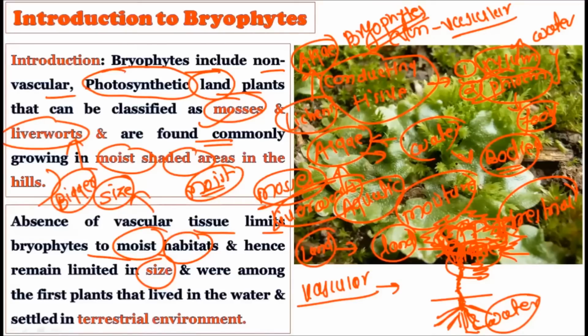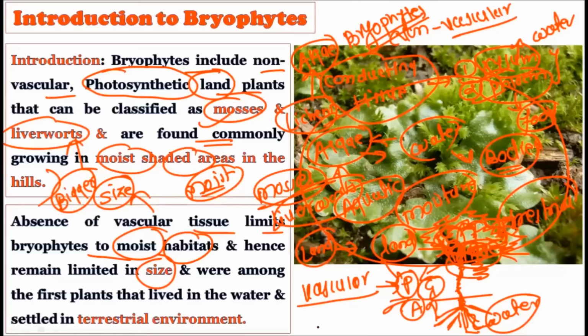Just like you can see in this particular picture, here is a thalli of the bryophyte, which shows the very limited size. They cannot grow like pteridophytes or the angiosperms or the gymnosperms, the bigger size plants, because those have the vascular tissue. All these plants possess the vascular tissue, and that is why they show the very bigger body. But the size of the bryophytes is always limited. And what is the evolutionary reason behind that?